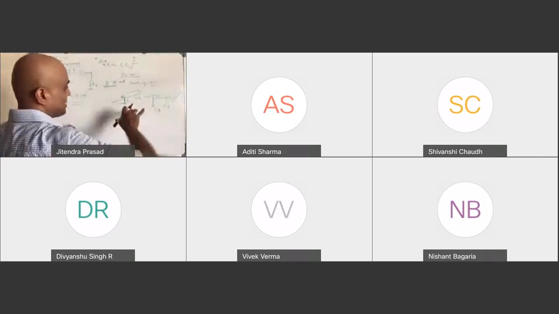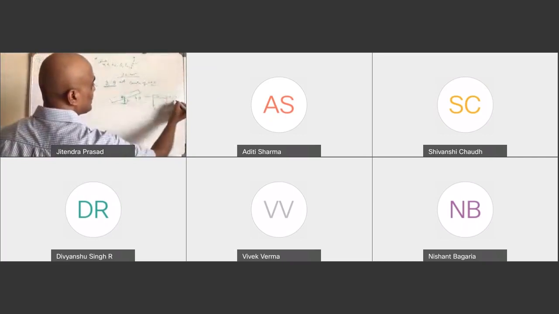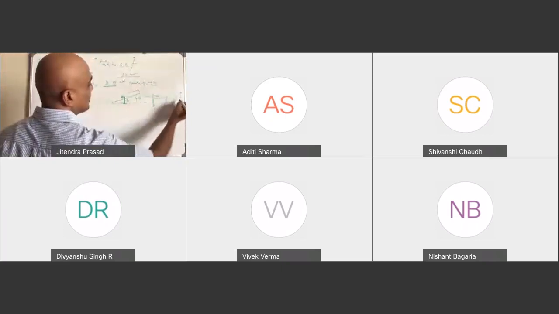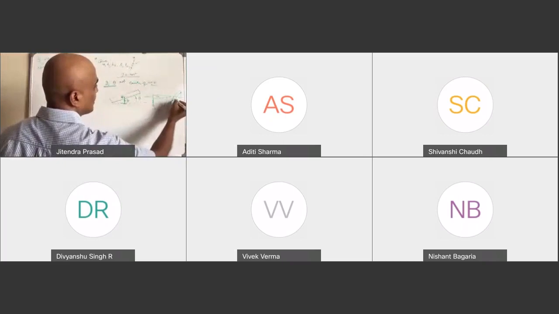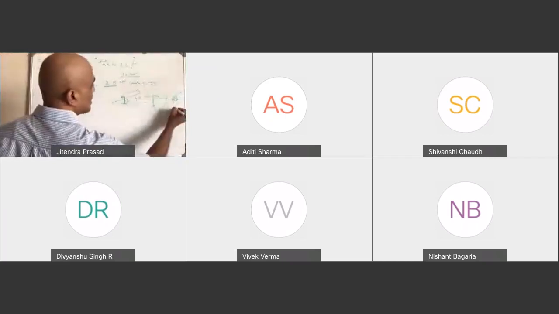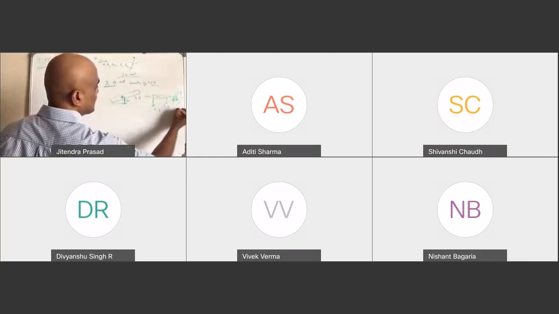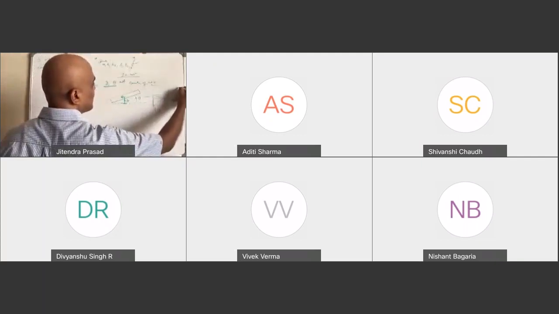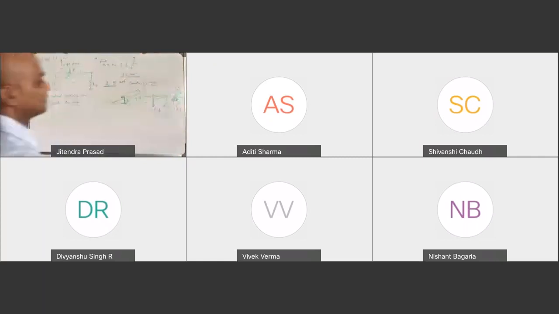When you rotate, this point will come down and the other point will go up. This will come down by L1 times theta, and this part will go up by L2 times theta.